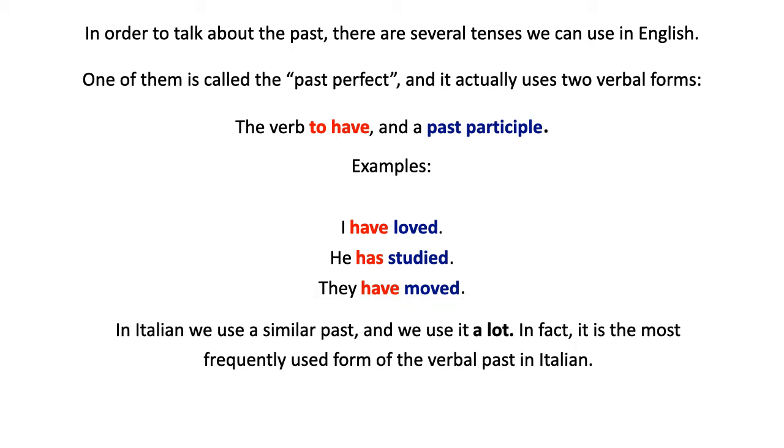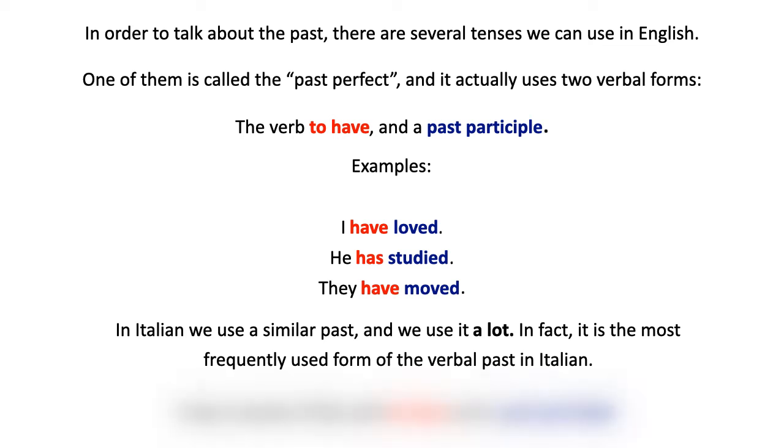In Italian, we use a similar past and we use it a lot, okay? In fact, it's the form of the past that is used the most in Italian, and it's very easy to use. So this is another of the reasons why Italian tends to be one of the easiest of the Romance languages. If this were Spanish, we would have to learn the preterite, right? Which is much more complicated.